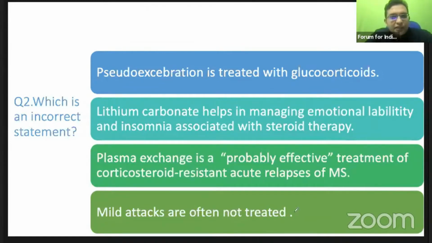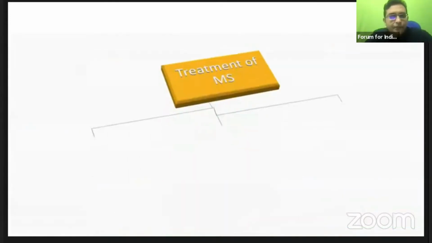So the incorrect statement is that pseudo exacerbation should not be treated with glucocorticoids, and we should have a high index of suspicion whether it is actually a pseudo exacerbation. What is pseudo exacerbation? Please go back to the video from 2 weeks before and check.